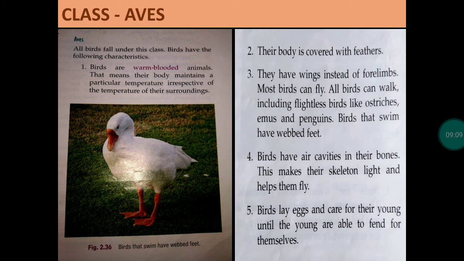Most birds can fly. All birds can walk, including flightless birds like ostriches, emus, and penguins. Birds that swim have webbed feet, as in the case of ducks and penguins. Birds have air cavities in their bones. This makes their skeleton light and helps them fly.